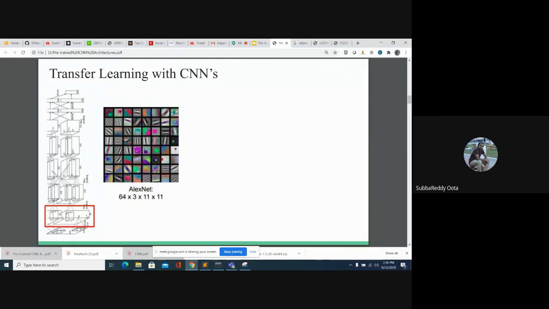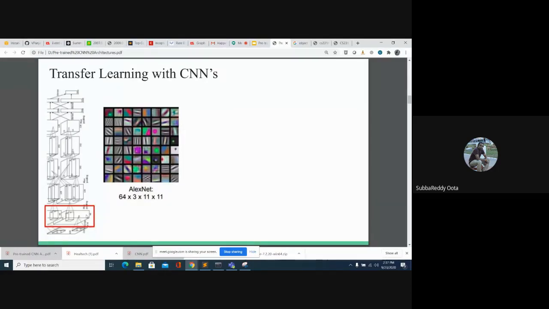Now you want to apply AlexNet on your dataset. What we have to do is take the AlexNet architecture and the AlexNet weights. The only change we need to make is at the input, where we provide our data set. Let's say your data set contains images of size 500 by 500. Can we pass 500 by 500 directly? No, because the AlexNet input size is 224 by 224. So you need to resize your image to 224 by 224.